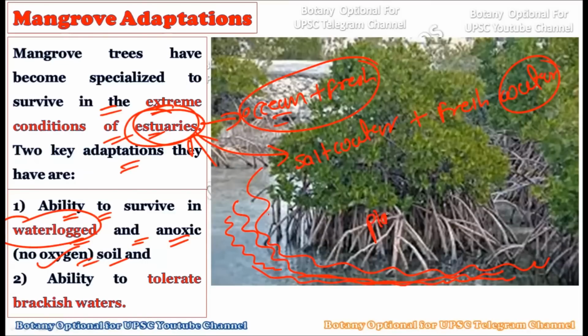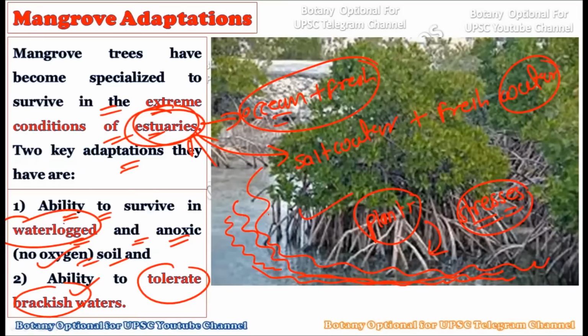If you talk about other plants growing around these areas, such plants will not be able to complete their life cycle, because these conditions or stresses are not easily tolerated by any other plant species. But such tolerance is possessed by mangrove plants. The second ability they have is to tolerate brackish water, okay. Whatever brackish water is there in their surroundings, they easily tolerate that, and this is the second important key adaptation possessed by mangrove plants, okay.